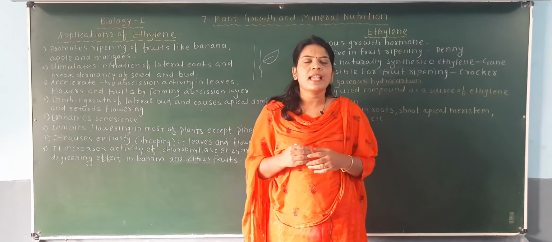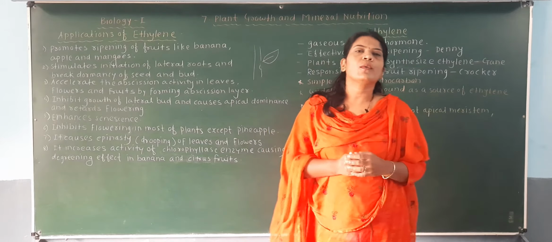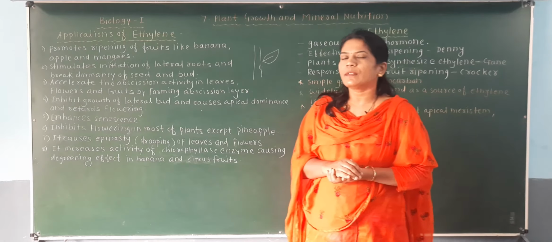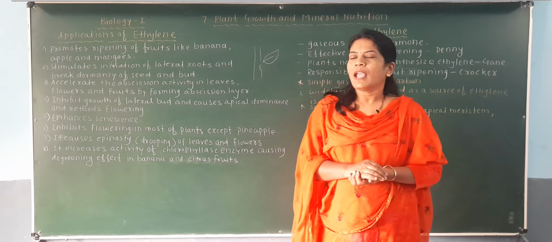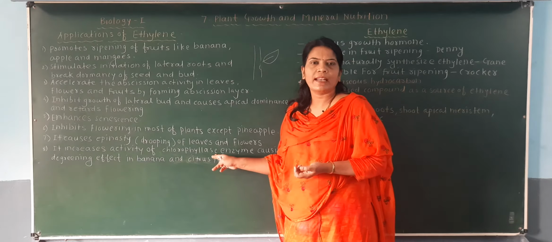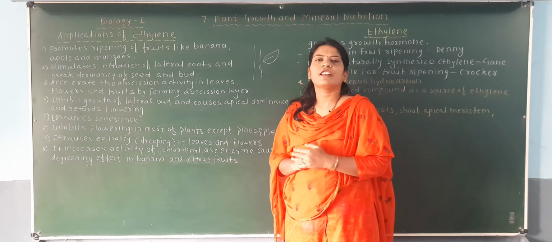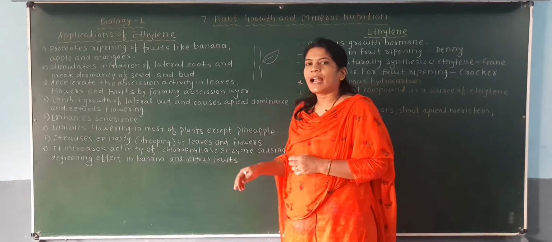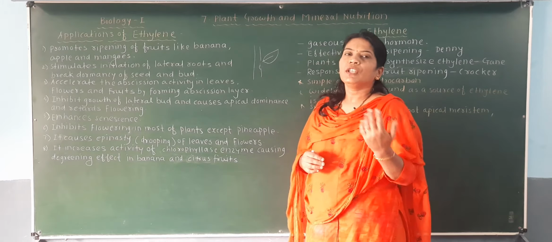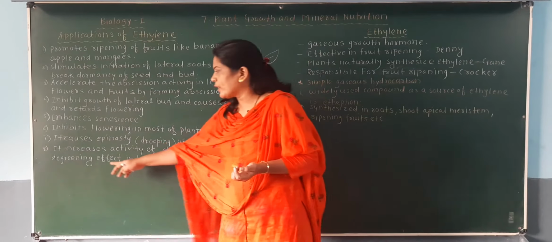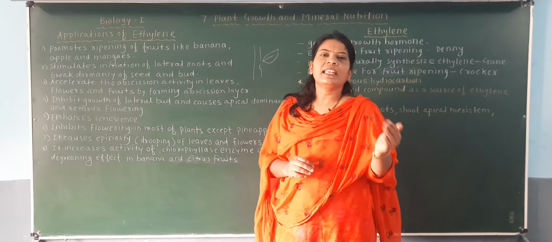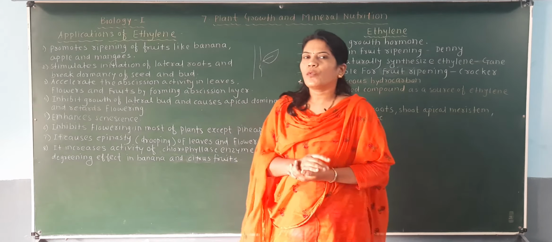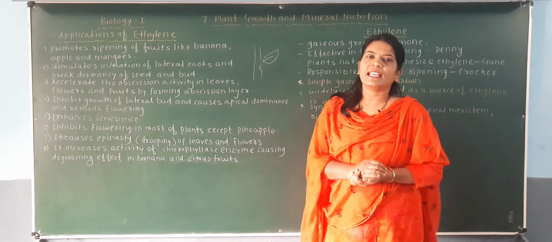Chlorophyllase means the enzyme which reduces the formation of the chlorophyll pigment, and that's why instead of the green color of the leaves you will find yellow color. So you have to remember this chlorophyllase enzyme. This enzyme is responsible for reducing the chlorophyll pigment in the plants, and that's why the leaves of the plant will be yellow in color, and that effect is called a degreening effect. De means removal of the green color, that means yellowing. So chlorophyllase enzyme is responsible for the degreening effect.